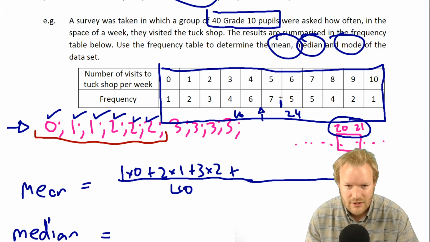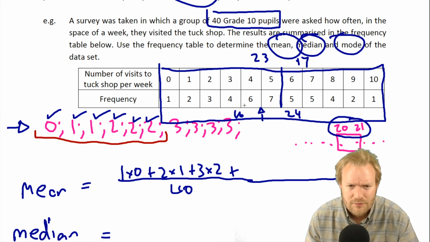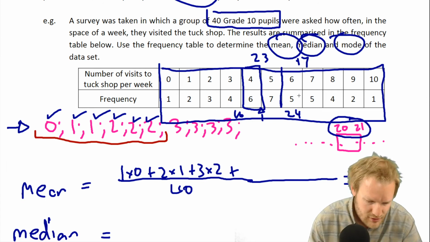At this stage, we'll have 23 on that side and 17 on that side. So somewhere over here is where we've got our 20th and 21st. Would it be in there?